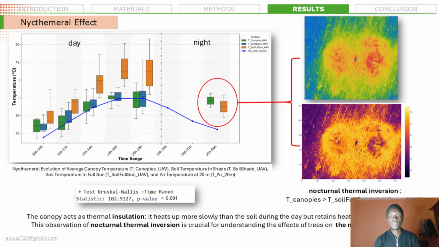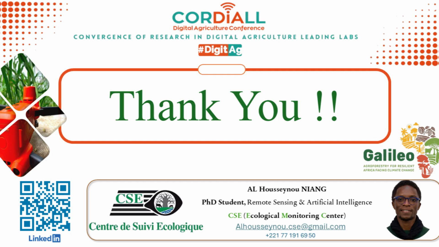In conclusion, this study shows that trees play a key role in regulating the microclimate and protecting crops. The combination of a thermal drone and artificial intelligence, for example, deep learning, provides a powerful way to analyze these processes at the Faidherbia albida level.